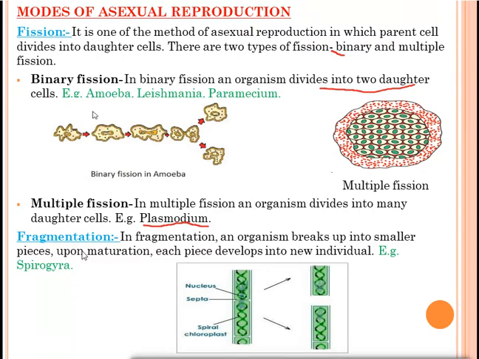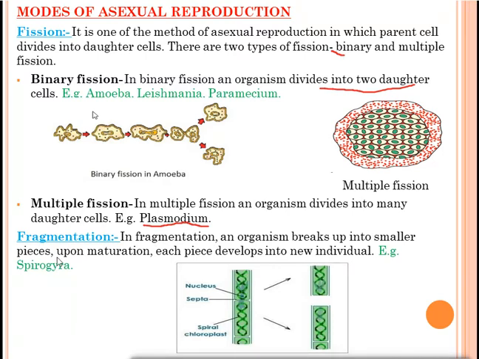Our next mode of reproduction is fragmentation. Fragments means pieces. In fragmentation, an organism breaks up into smaller pieces. Upon maturation, each piece develops into a new individual. So an organism can break into two or three pieces, and those pieces will mature and grow into new individuals.